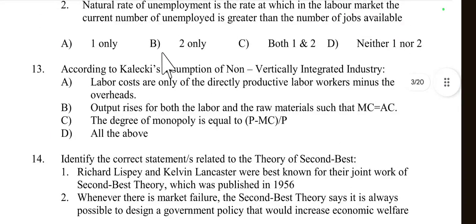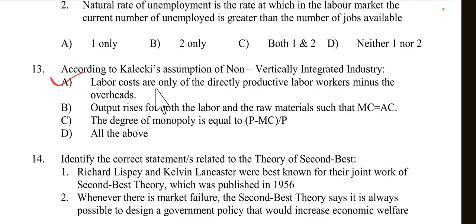Then come to question number 13. According to Kalecki's assumption of non-vertically integrated industry, what happens? First one is labor costs are only of the directly productive labor workers minus the overhead. Yes, this is correct because in a non-vertically integrated industry, labor cost focuses on the cost associated with directly productive labor, excluding overhead cost that are not directly tied to production. So here option A is right.